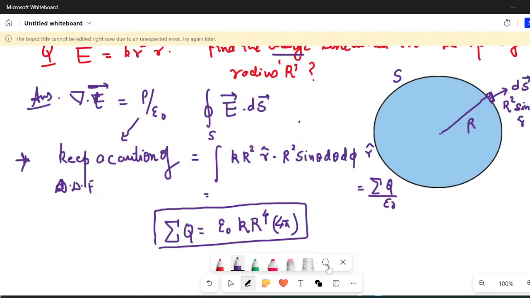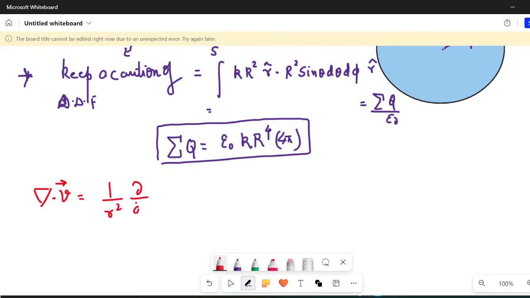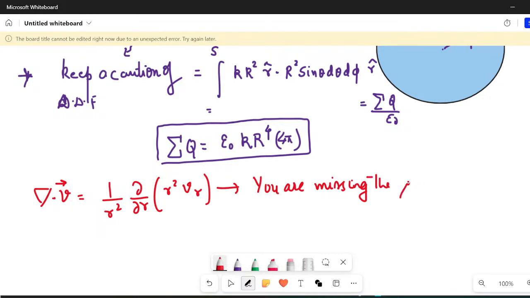Is that clear? Now what is the problem with del dot E vector? If you are going to do this with del dot V vector, what is del dot V vector? This is 1 upon r square del by del r of r square into Vr. This is how you have to do it. And if you are doing this, then again you are missing the contribution at the origin.